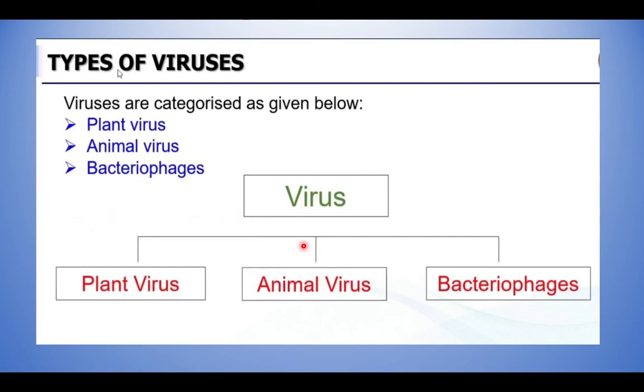And next, let's see the types of virus. There are 3 types of virus, that is plant virus, animal virus and bacteriophage. What are the 3 types? Plant virus, animal virus and bacteriophage. If the virus is living over the plant, it is called plant virus. If the virus is living over animal, it is called animal virus. And if it is living over a bacteria, it is called bacteriophage.